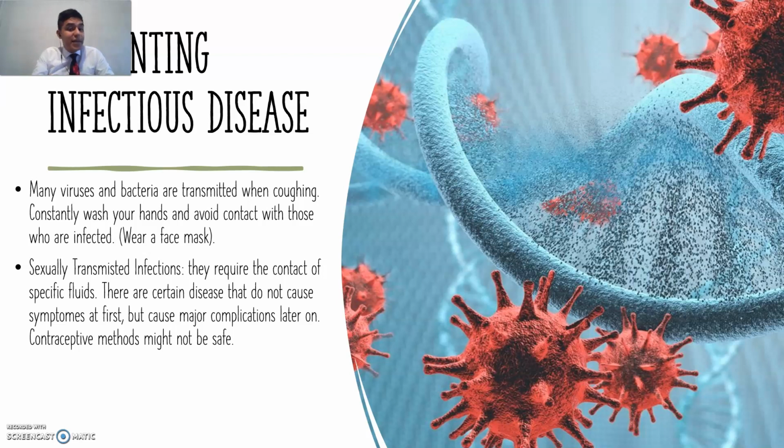So that's why these kinds of infections are very dangerous, because probably one person is already infected, but the person does not show symptoms, even though the virus is already in his or her organism. So some people might say that if you use some contraceptive methods, then you are going to be safe from being contagious from this kind of infections.